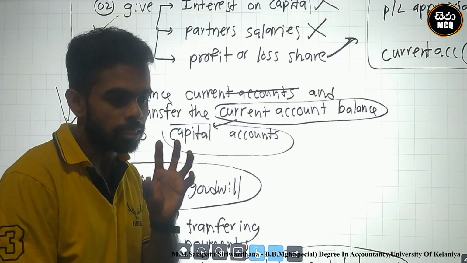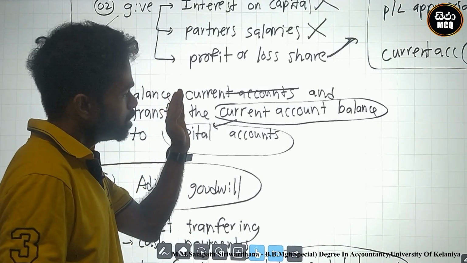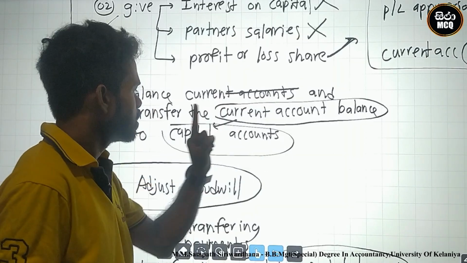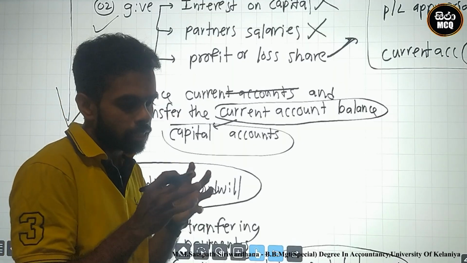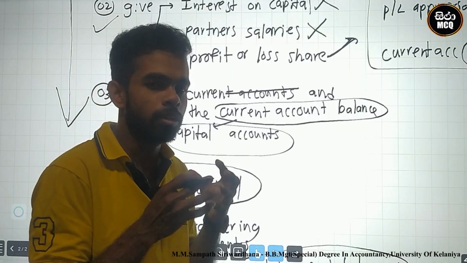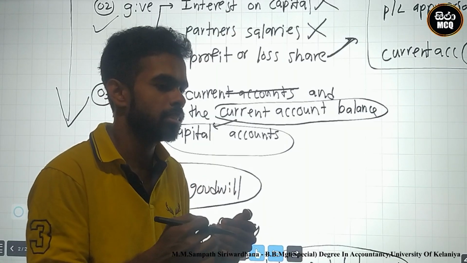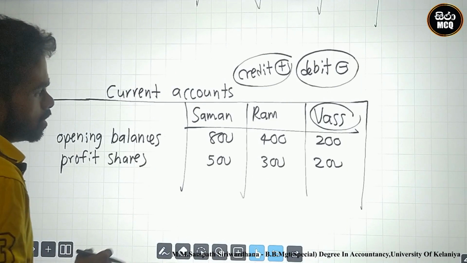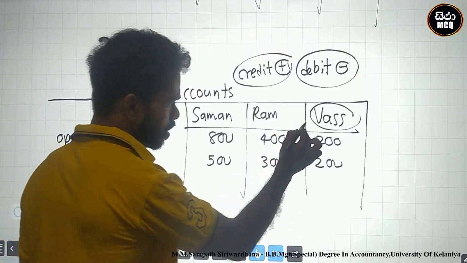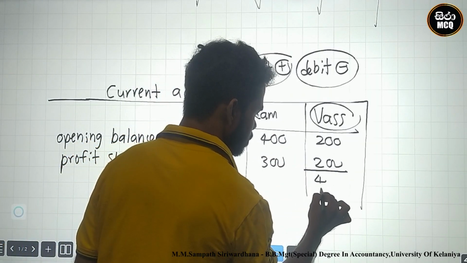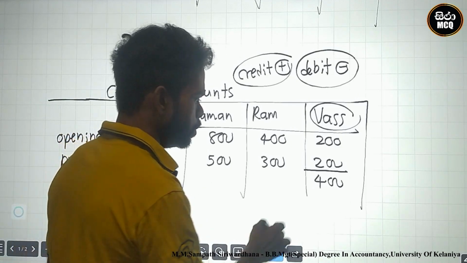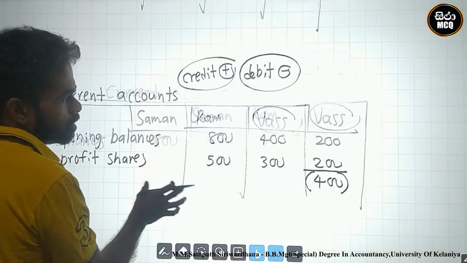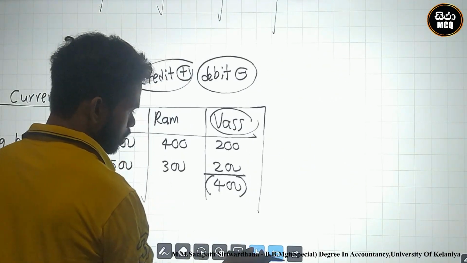This is related to the retirement person. Balance of current accounts and transfer the current account balance to capital account. We must calculate the current account balance of the retirement person. After that, we transfer this balance to capital account. At this time, there is a current account here. This is VAS. The balance is 400. At this time, you shouldn't just transfer. Transfer means deduct. How can we transfer this? This is the credit.